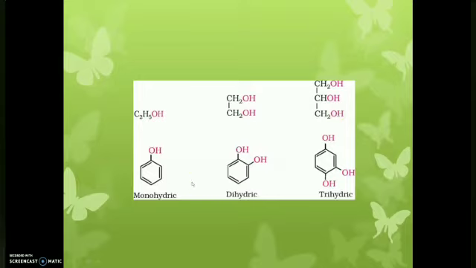Similarly, like haloarenes, we can see here, if one hydroxyl group is attached to the benzene ring or C6H5 or aryl group, we call it monohydric phenol. If there are two hydroxyl groups attached to the benzene ring, we call it dihydric phenol. If there are three, then we call it trihydric phenol.